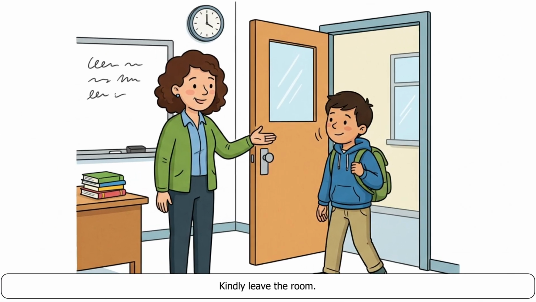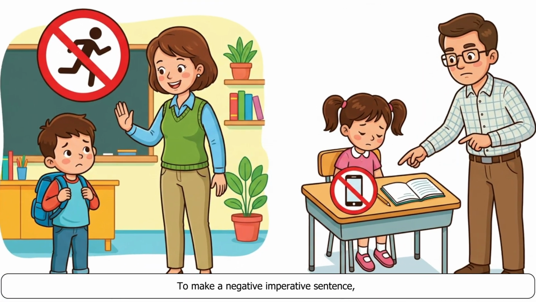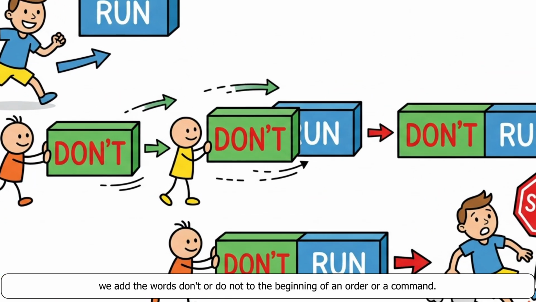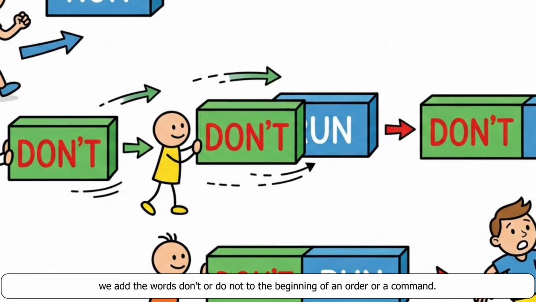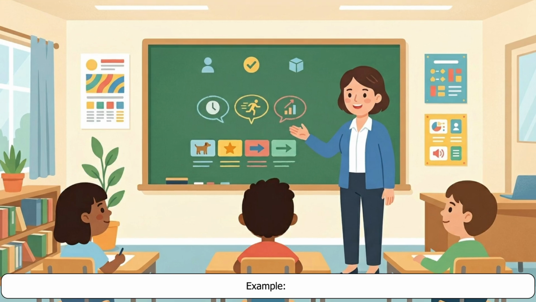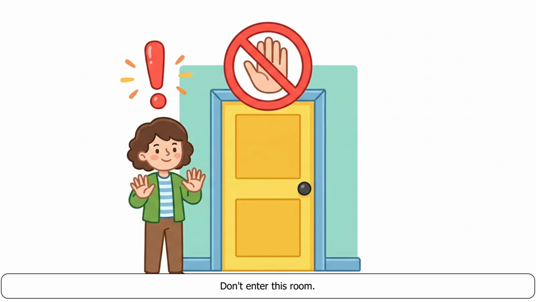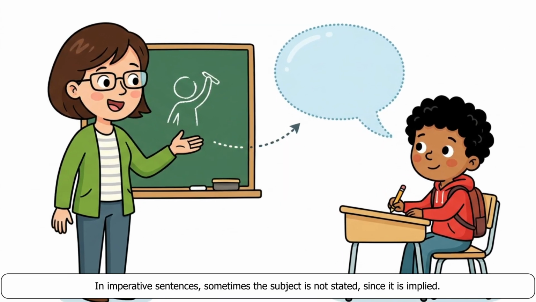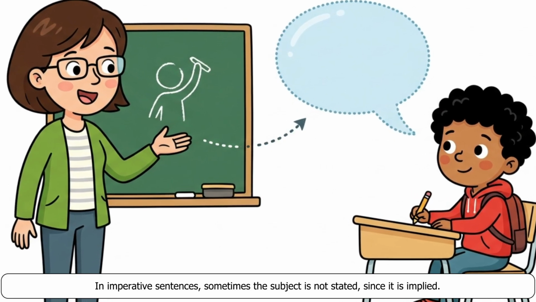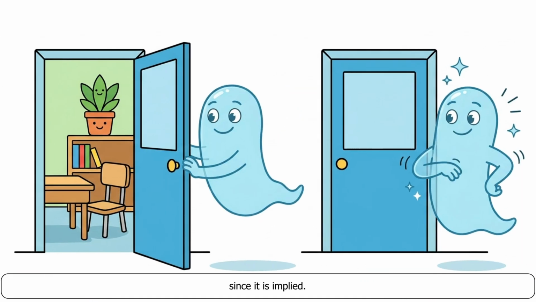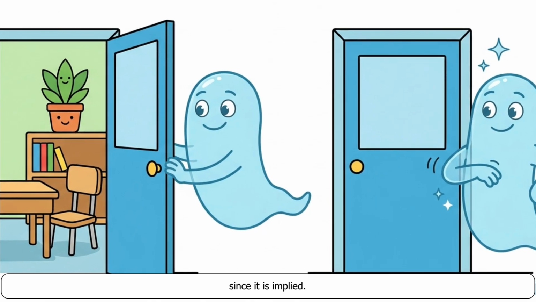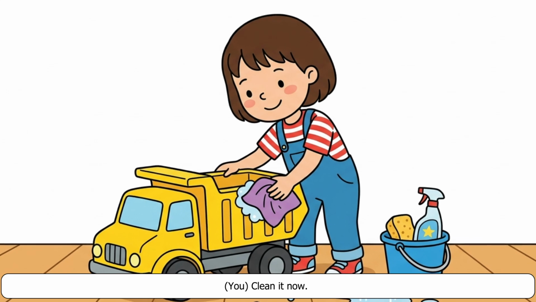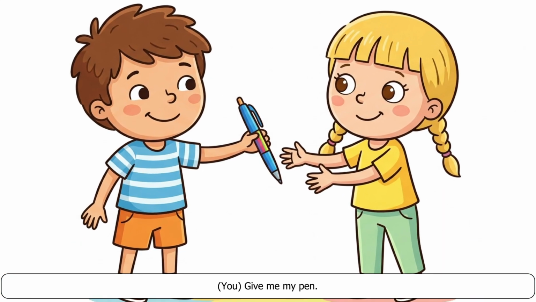Kindly leave the room. To make a negative imperative sentence, we add the words don't or do not to the beginning of an order or a command. Example. Don't enter this room. In imperative sentences, sometimes the subject is not stated, since it is implied. Examples. You, clean it now. You, give me my pen.